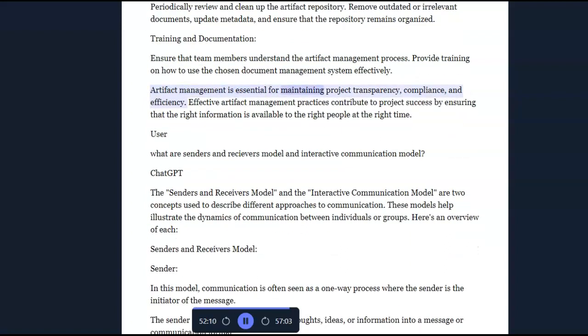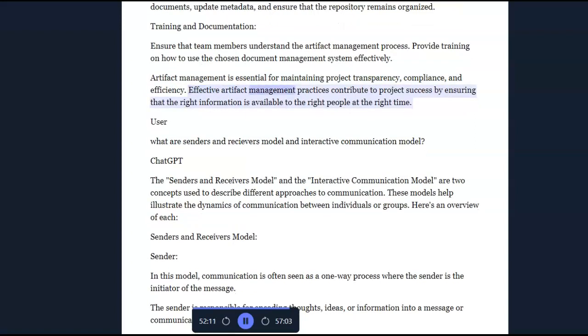Artifact management is essential for maintaining project transparency, compliance, and efficiency. Effective artifact management practices contribute to project success by ensuring that the right information is available to the right people at the right time.